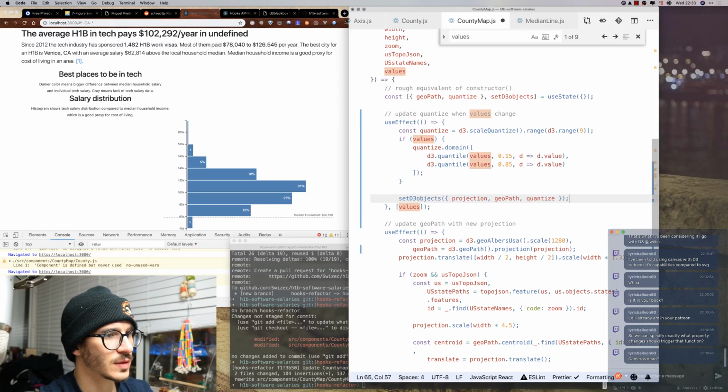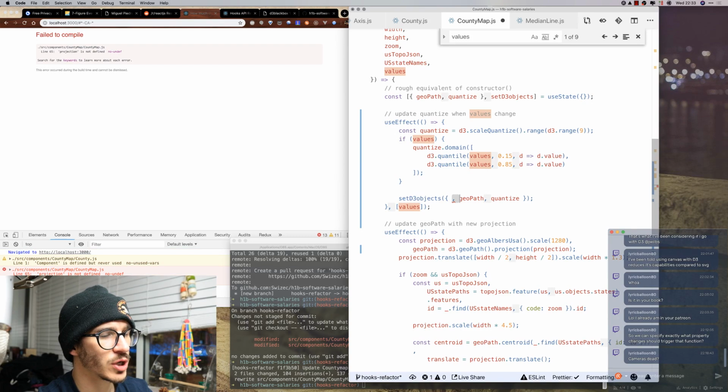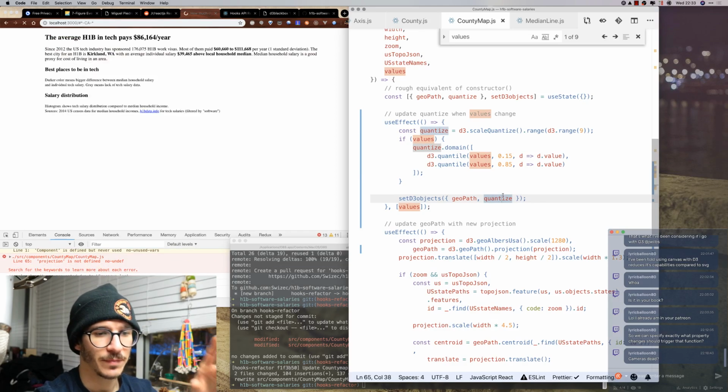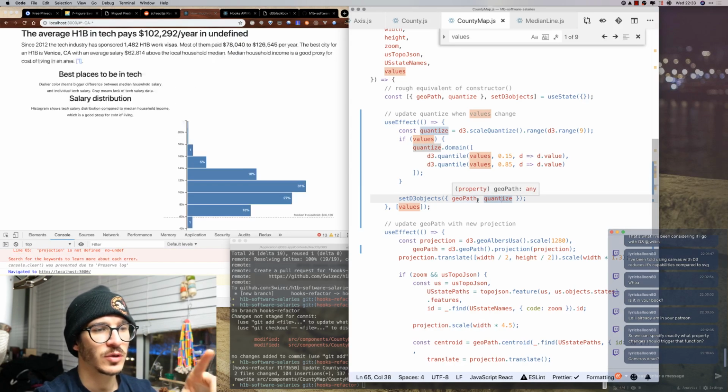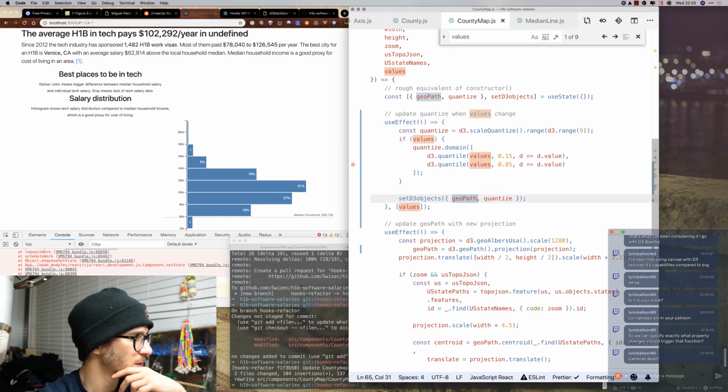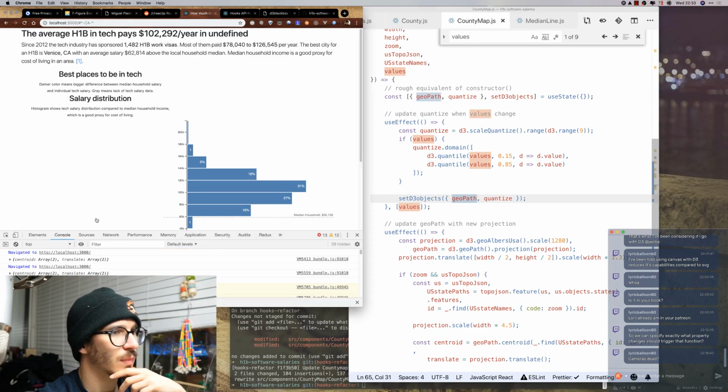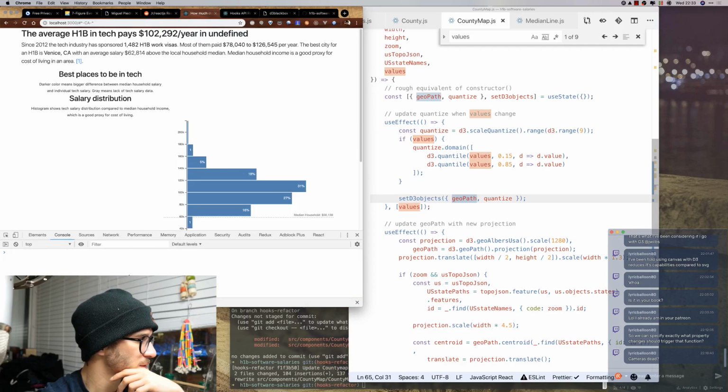and we can say set d3 objects. Let's see, set d3 objects, we don't need the projection, and we're gonna take the geopath and the quantized scale. Now here's the cool thing. This is still going to work even though geopath is not defined in here. What's it complaining about?